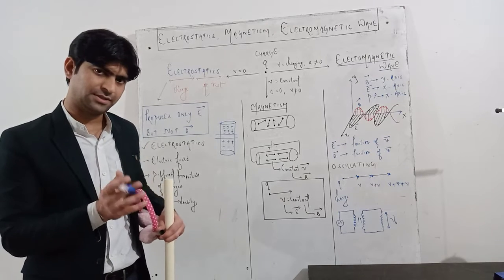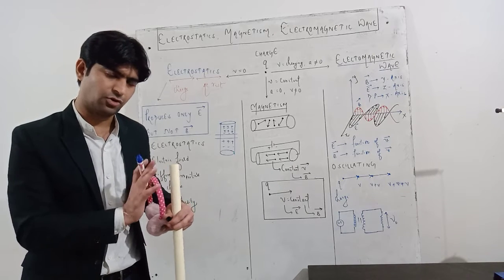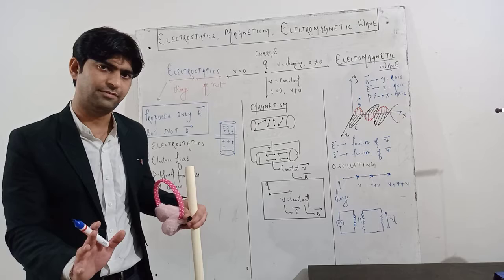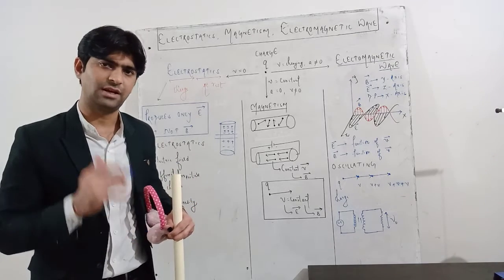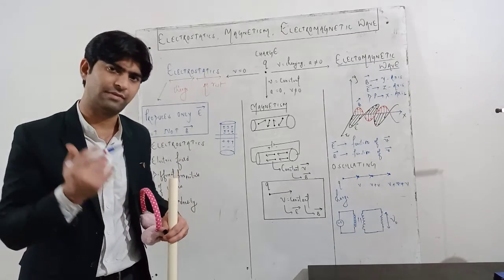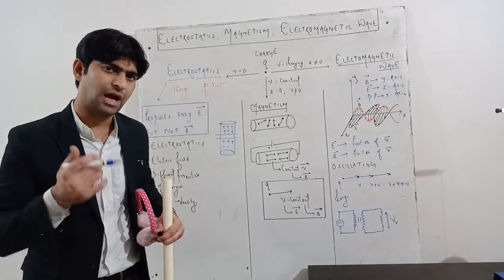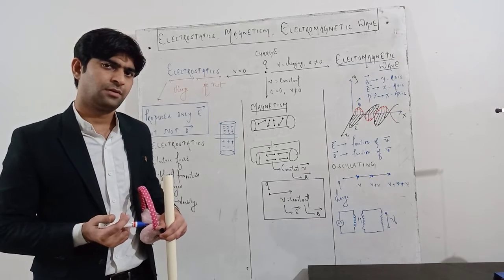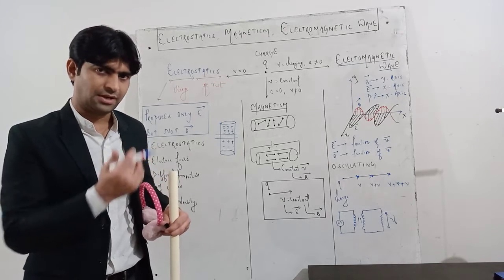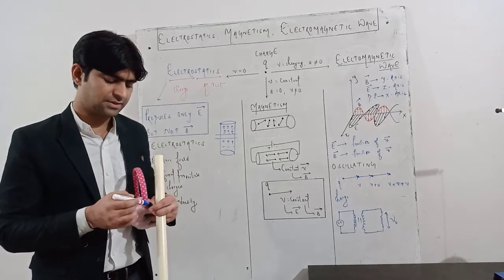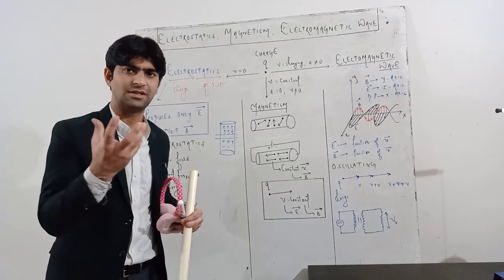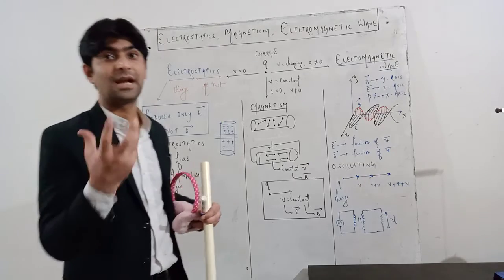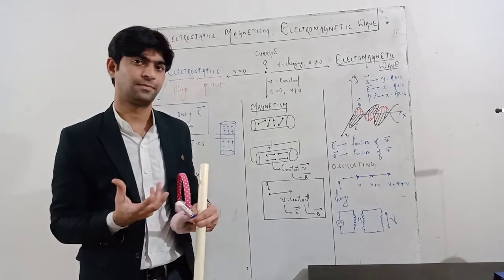So in both the cases the charges are at rest, they are not moving anywhere, so it will have the electrical effect, it will have its own electric field, it will have its own potential, it will have its own charge density when the charges are at rest. So the field of physics in which we discuss the different properties of charges and electric field when the charges are kept at rest, that field is called electrostatics.